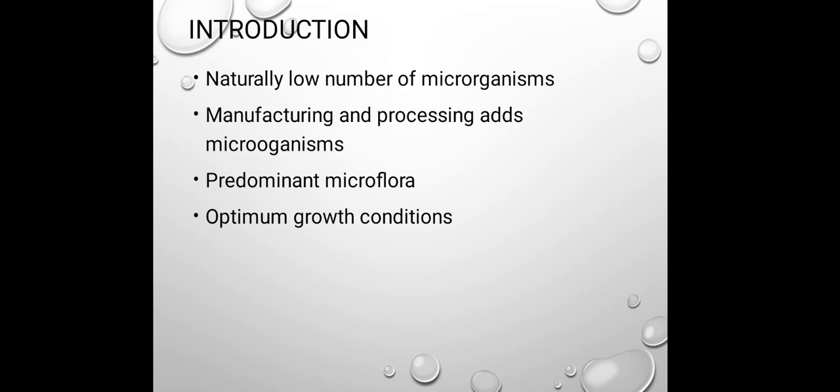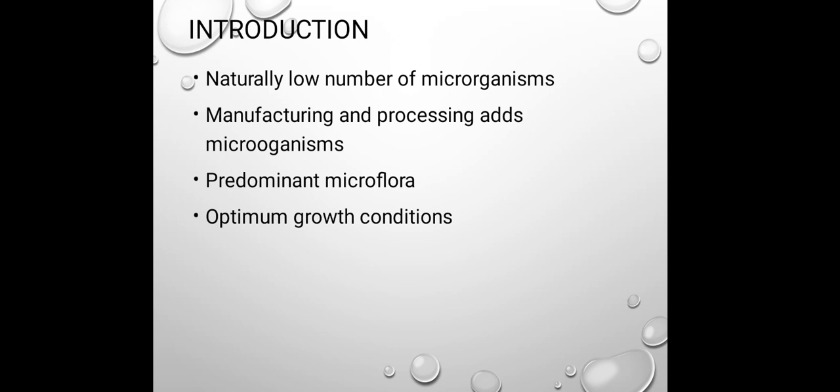Each type of food material is related with a predominant microflora. Means some specific types of microorganisms are preferentially found within that food sample. It depends upon the food sample providing the optimum growth conditions for the growth of that specific type of microorganism.